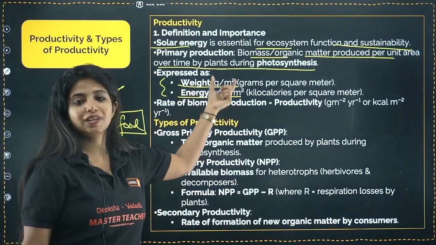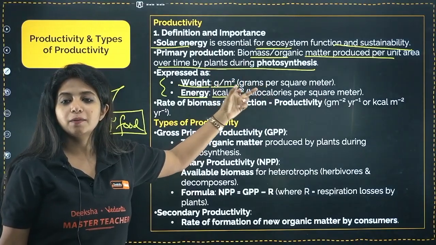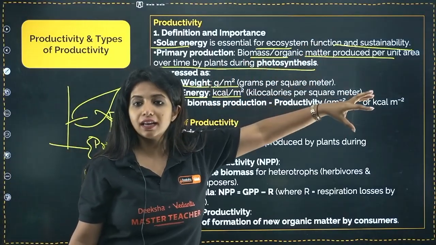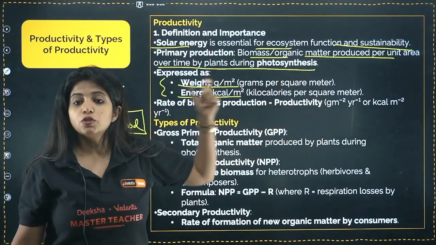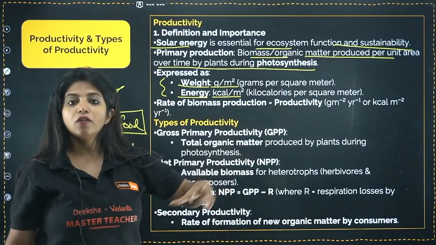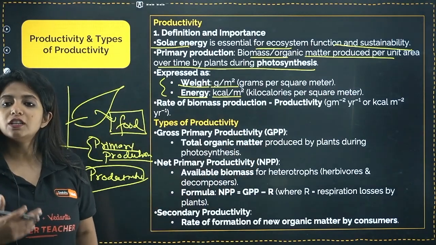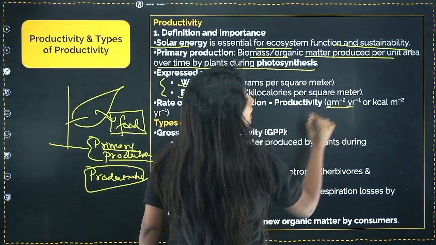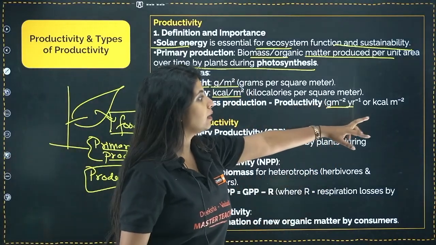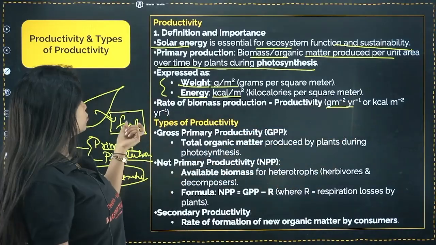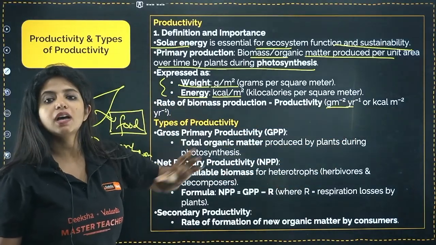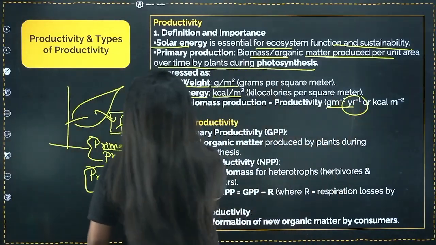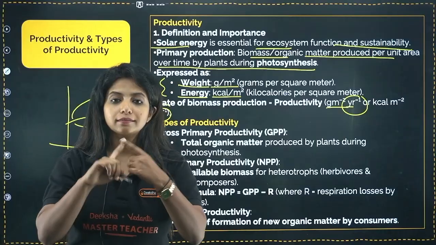Until now, we were not mentioning any time. Gram per meter square, kilocalorie per meter square. We were just mentioning the matter that is produced per unit area. But now we have to talk about the time also. So the rate of biomass production, or productivity, is going to be in terms of time as well: g m^-2 yr^-1, and kcal m^-2 yr^-1. This is how you are going to represent it. For the rate you have to add the year term also. If you don't add the year, it is going to be wrong.